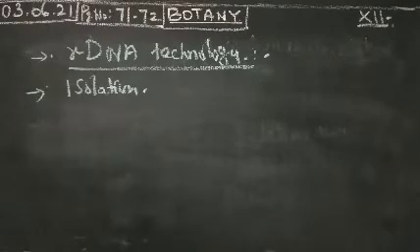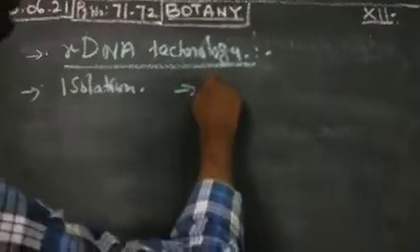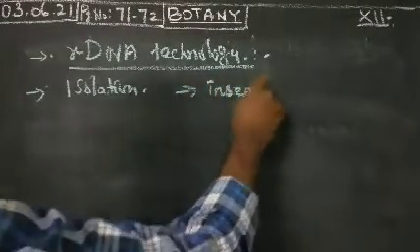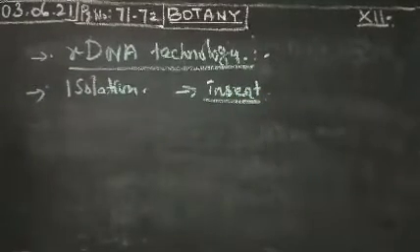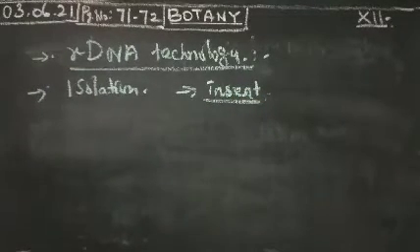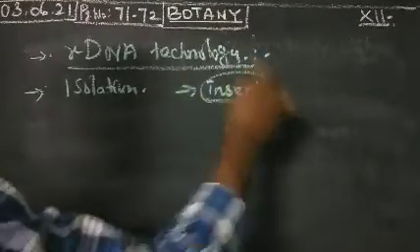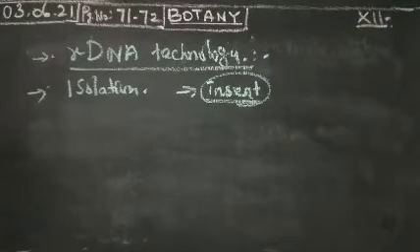You isolate the desired gene that needs to be cloned. Only that gene will be cloned. That is called insertion. That part is nothing but the insert. There is a next step.